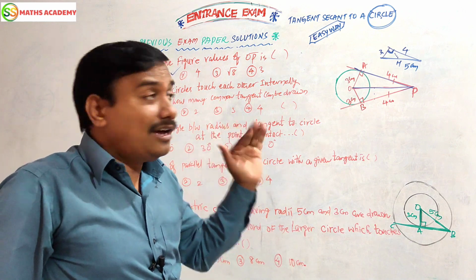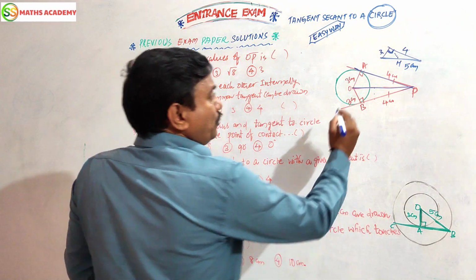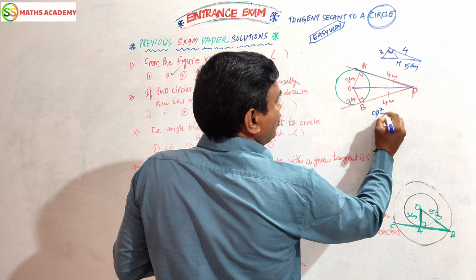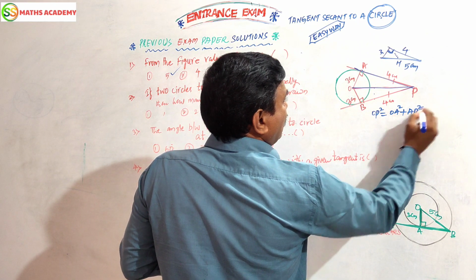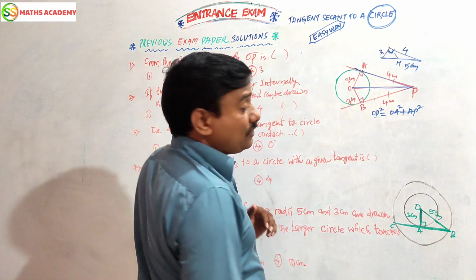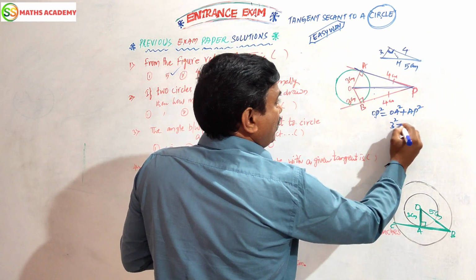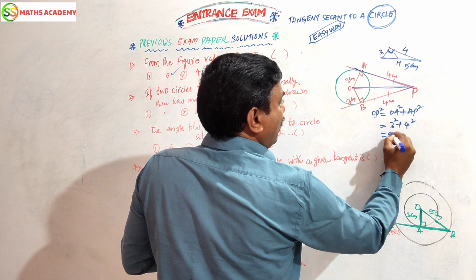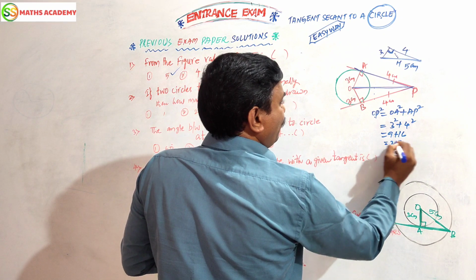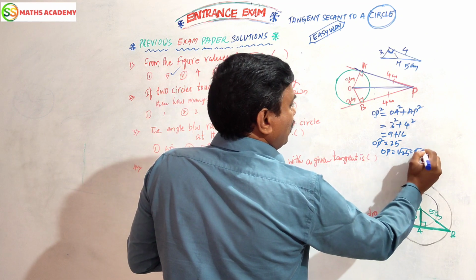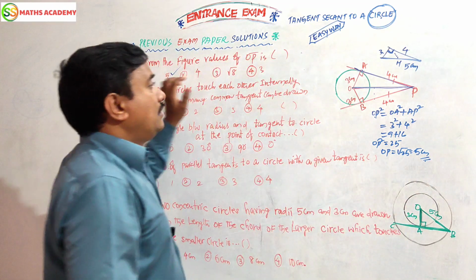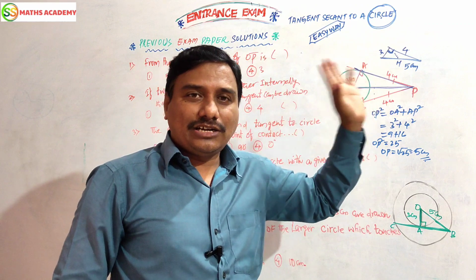Finish answer. How would I do it? Simple, you know Pythagoras theorem. OB square is equal to OA square plus AB square. This is the hypotenuse. OA is 3, so 3 square, 4 square, 9 plus 16, 25. OP square equals 25, OP equals root 25, nothing but 5 cm. Otherwise, you can go with the direct shortcut, the Pythagorean triple.